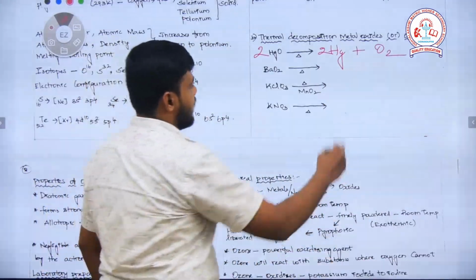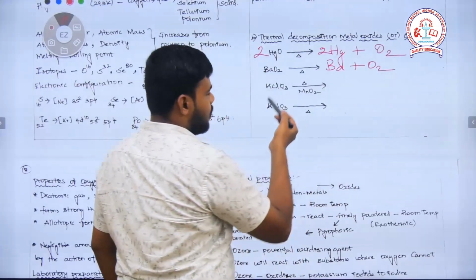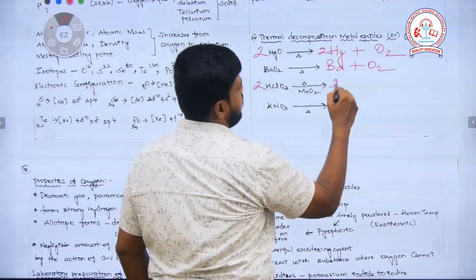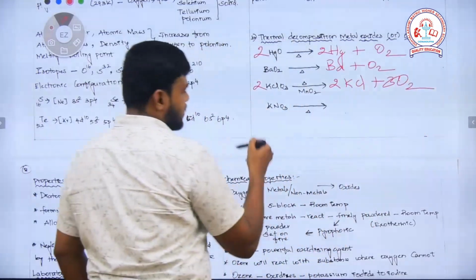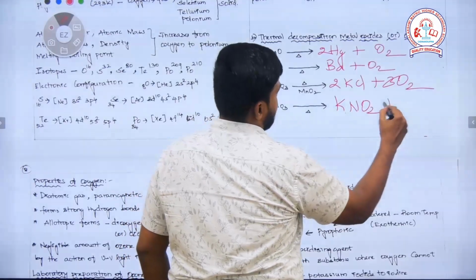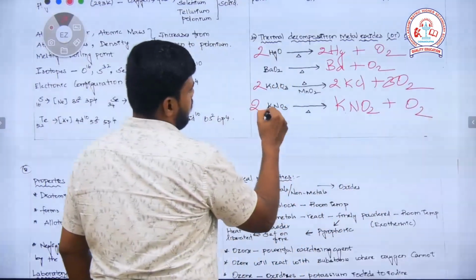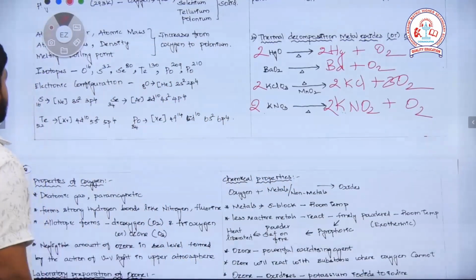Then barium dioxide gives barium plus molecular oxygen on heating. Potassium chlorate, 2 molecules will give 2 KCl plus 3 O2. Potassium nitrate is converted into KNO2, potassium nitrite, then molecular oxygen will go out. So this is how molecular oxygen has been prepared here.